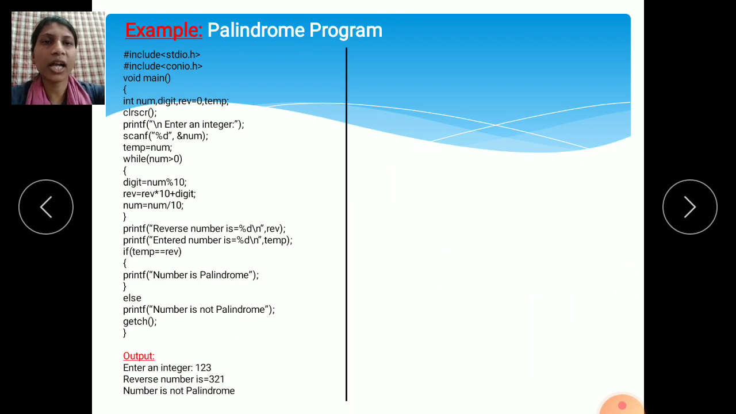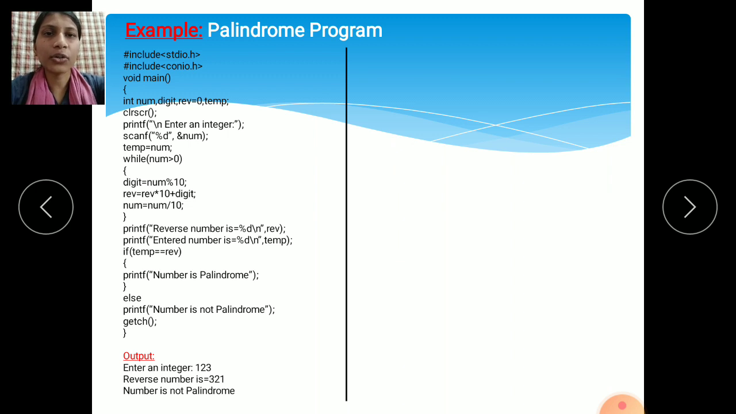Then we will see an example of the while loop. For example, the palindrome program. In this program we will use the while condition. See here, #include <stdio.h>, #include <conio.h>. You have this palindrome program in your lab assignment, means for practical you have a palindrome program. So I have typed here the palindrome program as an example of the while loop.